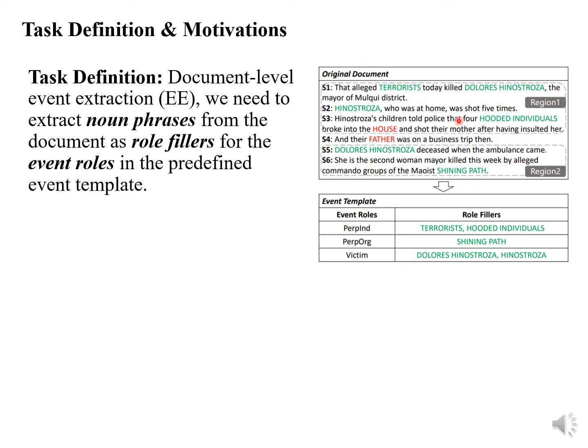We are given a document with several sentences and an event template with predefined event roles. We need to extract noun phrases such as terrorists and their names as role fillers in the template. This is pretty much the definition of document-level event extraction.